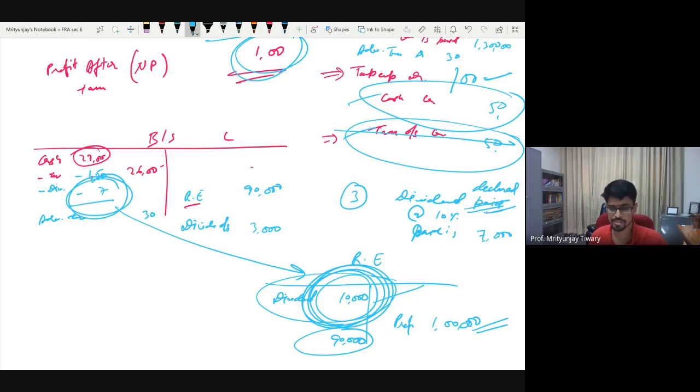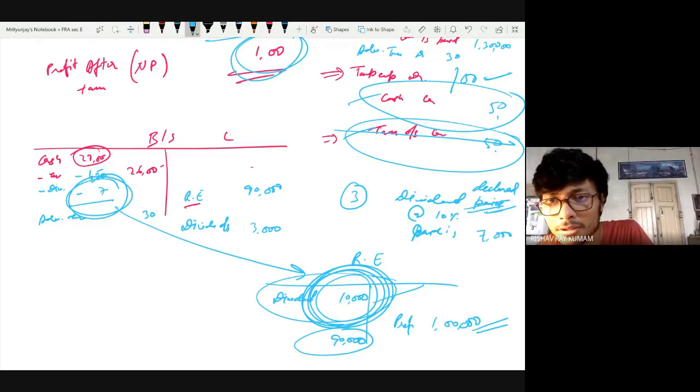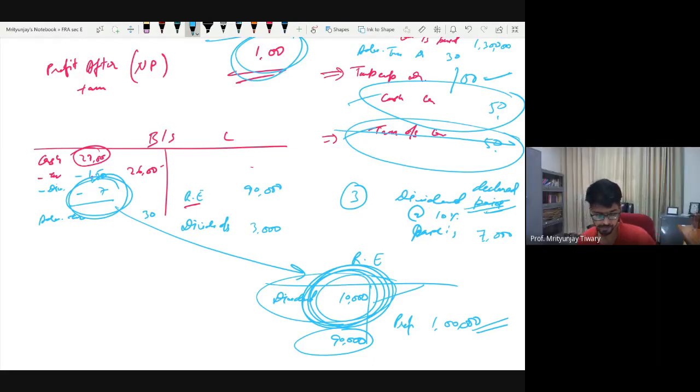Okay, now ask. Questions? So dividend is on gross income, right? No, dividend is never on gross income. Dividend is always on profit after tax.